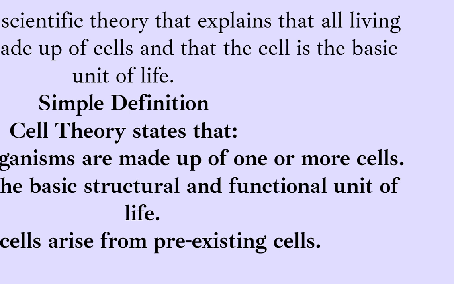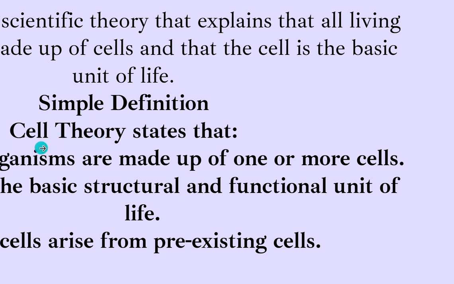So once cell was discovered, there was a theory given called the cell theory, which is a scientific explanation that says that living organisms are made of cells, that the cell is the basic unit of life. We define cell as the basic unit of life.